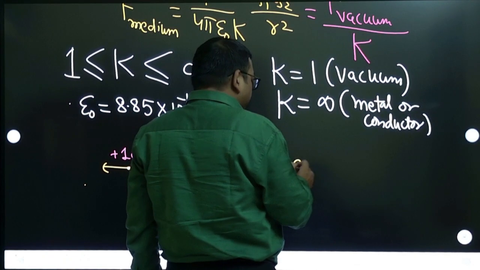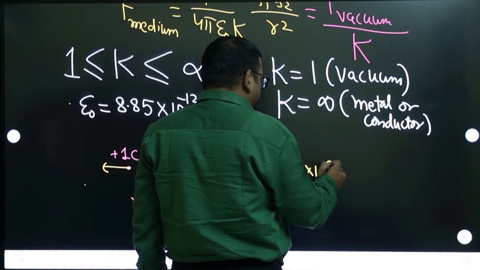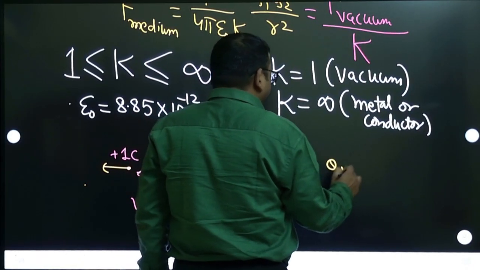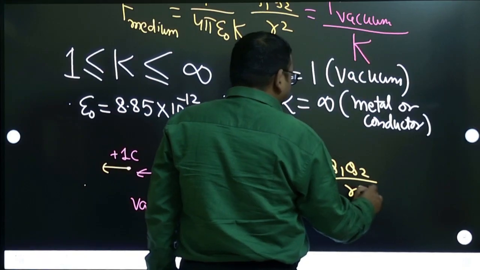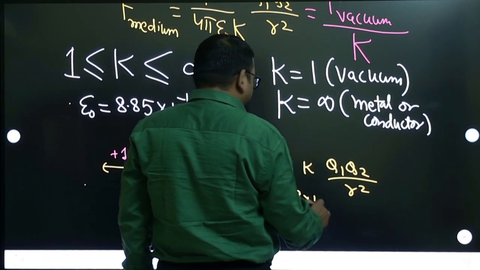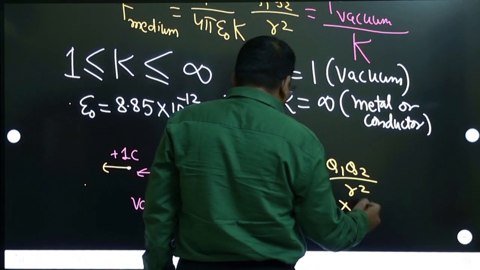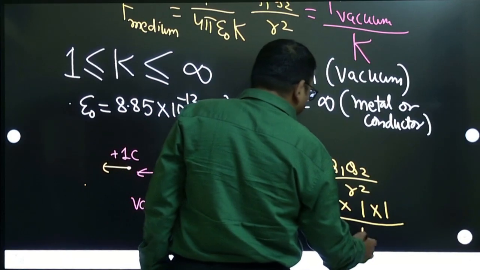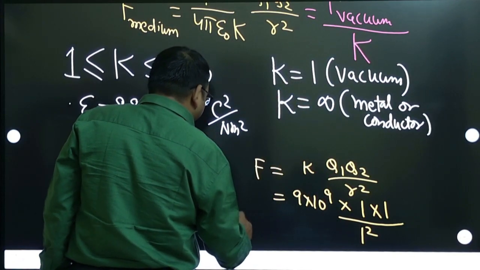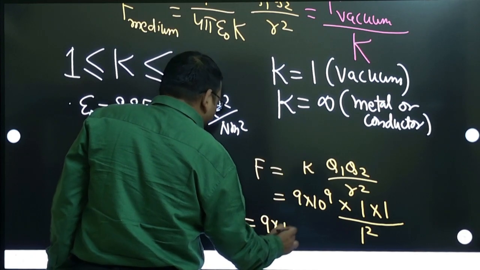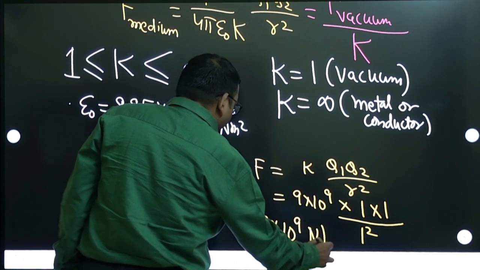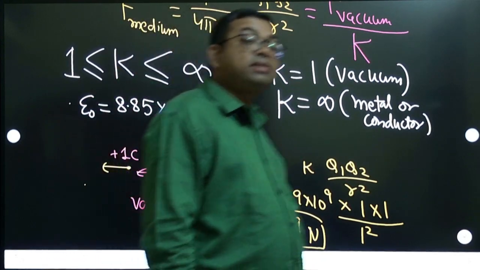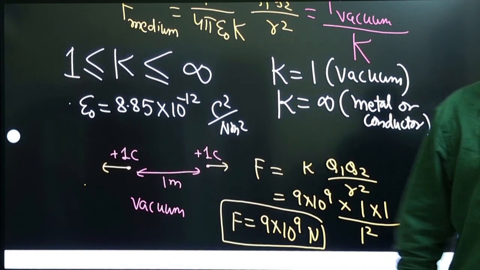1 by 4 pi means 9 into 10 to the power 9. If you want, you write it first, small k q1 q2 by r square. This k value is 9 into 10 to the power 9, and these charges are 1 into 1 divided by distance, which is also 1 square. So this force is very high. 9 into 10 to the power 9 Newton is tremendously high force, correct?